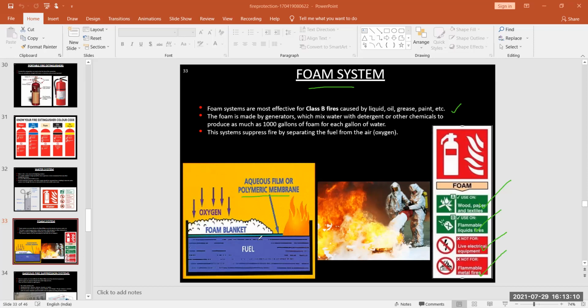Here it works: this is your foam blanket, this is your oxygen, this is your aqueous film or polymeric membrane, and this is your fuel. The foam blanket covers the aqueous film or polymeric membrane and does not allow the oxygen to get involved with the membrane, and due to this the fire is extinguished.